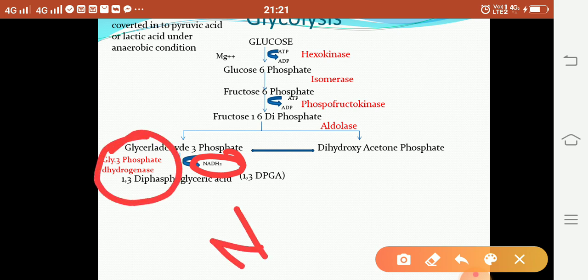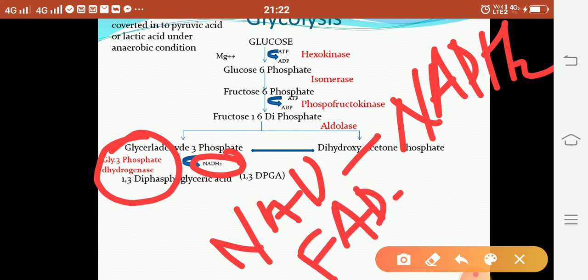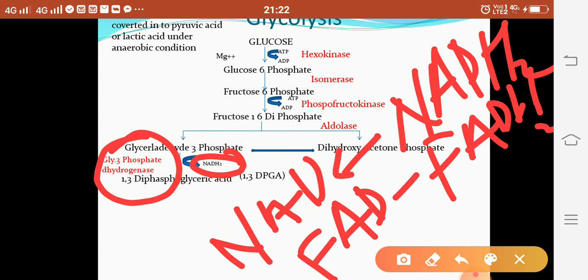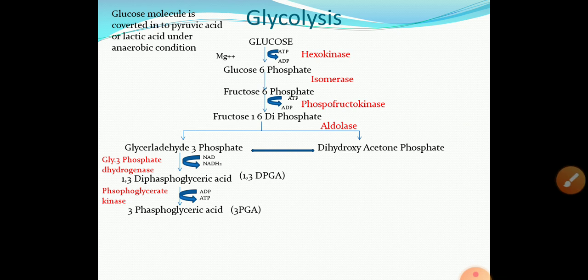When there is such a conversion, such as NAD to NADH2 or FAD to FADH2 or the reverse, the enzyme is always dehydrogenase. Then in the next step, 1,3-diphosphoglyceric acid is converted into 3-phosphoglyceric acid by the enzyme phosphoglycerate kinase.